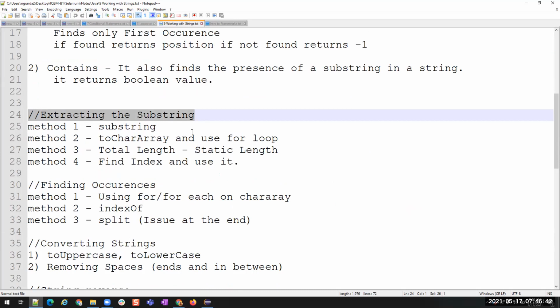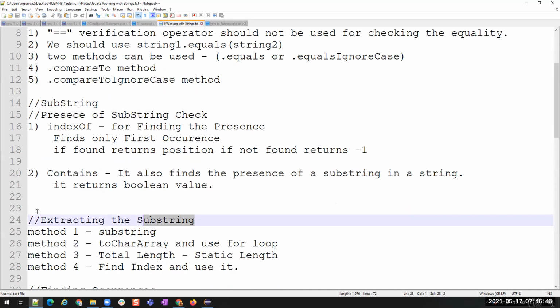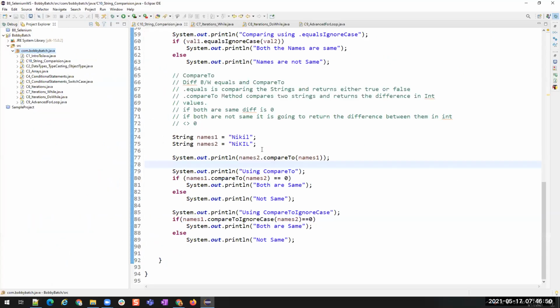Okay. So let us see how we check the presence of a substring and how we extract the substring. Since you know what a substring is, I think it is not needed for me to explain in detail, right? Can I directly jump into the usage of these things?